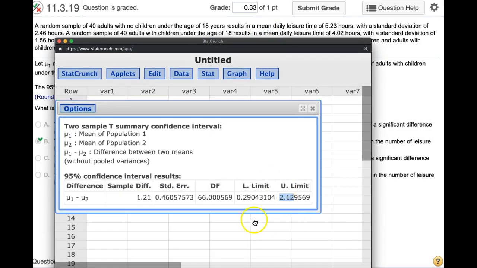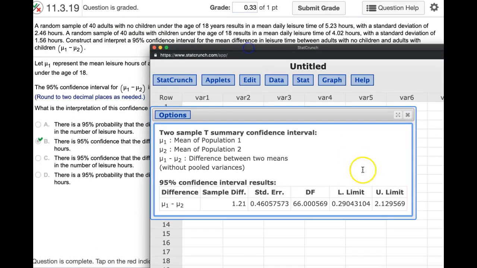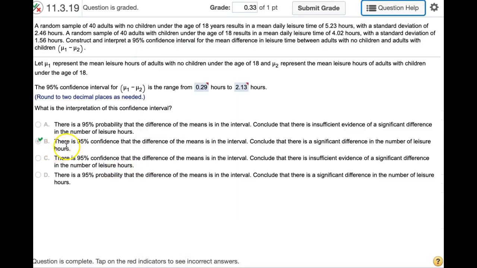So all we know is that we're 95% confident that the difference between these two groups is between 0.29 hours and 2.2 hours. Since it does not include 0, we would say there is a difference between those two groups because the confidence interval does not contain 0. If it had 0, that would mean that potentially there is no difference, because those would be the same if the difference is 0. And so that's why we say there is 95% confidence to conclude that there is a difference, and that's because these numbers are from 0.29 to 2.13.